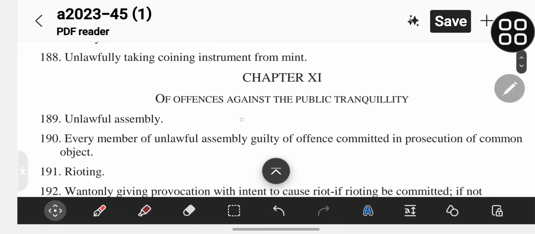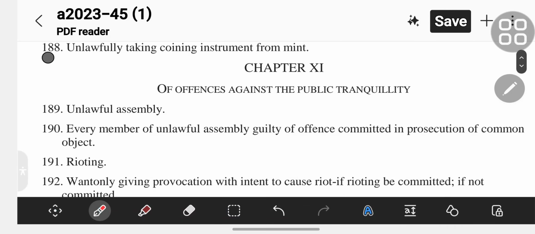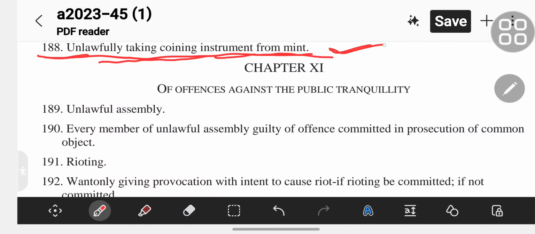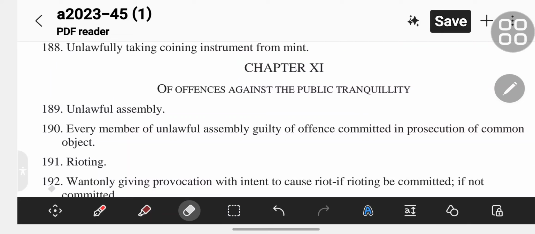Now move to section 188, unlawfully taking coining instrument from mint. Then now move to the next one, chapter 11.